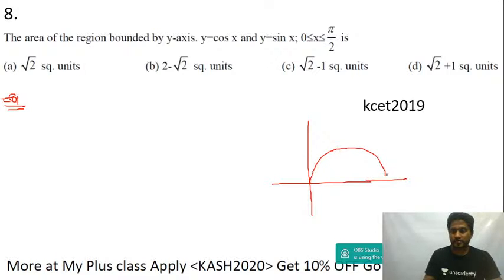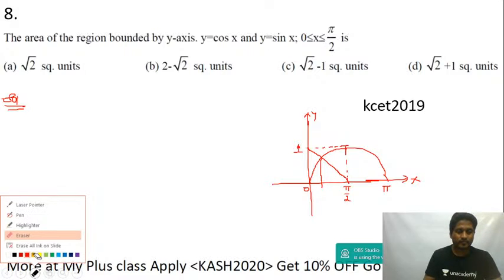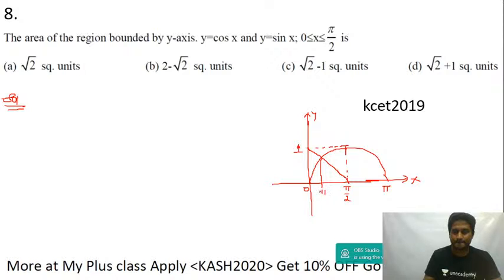Between 0 and pi, if I plot the sine graph, this is 0 to pi. This is x, this is y. Sin 90 is 1. Now if I plot the cos graph, cos 90 is 0 and cos 45 is 1 by root 2. So cos and sin will cut at 45, which is pi upon 4, and both are equal to 1 by root 2.